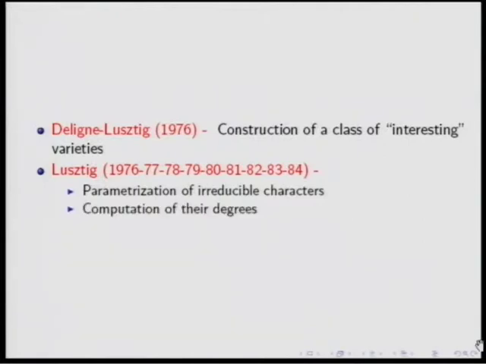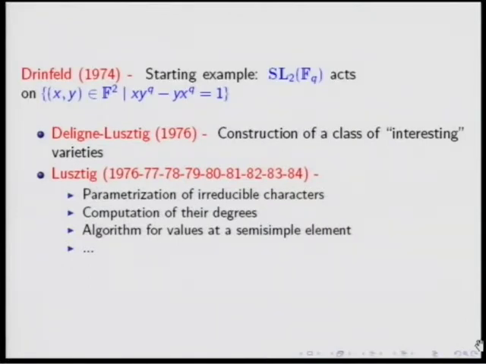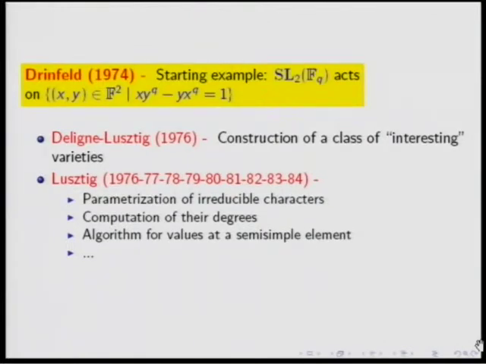He has also computed the degrees. He has given an algorithm for values at semi-simple element, and he has done many other things, as you know. Well, but the starting example that inspired Deligne and Lustig, it's written in their original paper, is an example of Drinfeld, this one, which we consider this variety. So we will really focus on this guy and compute everything for this.